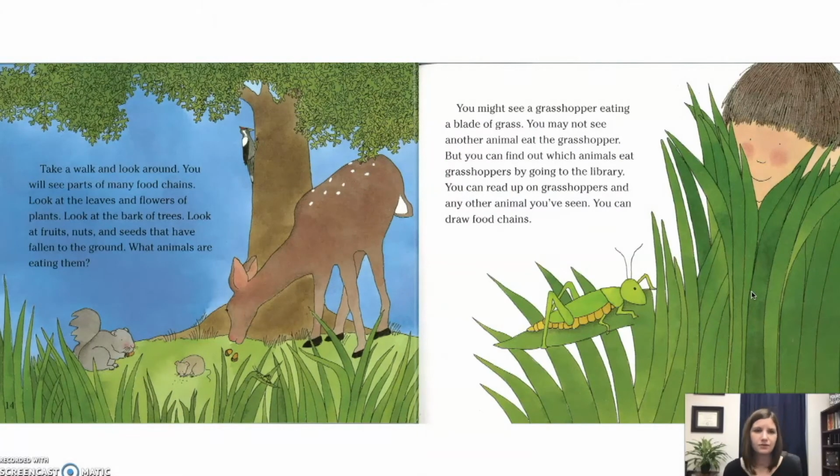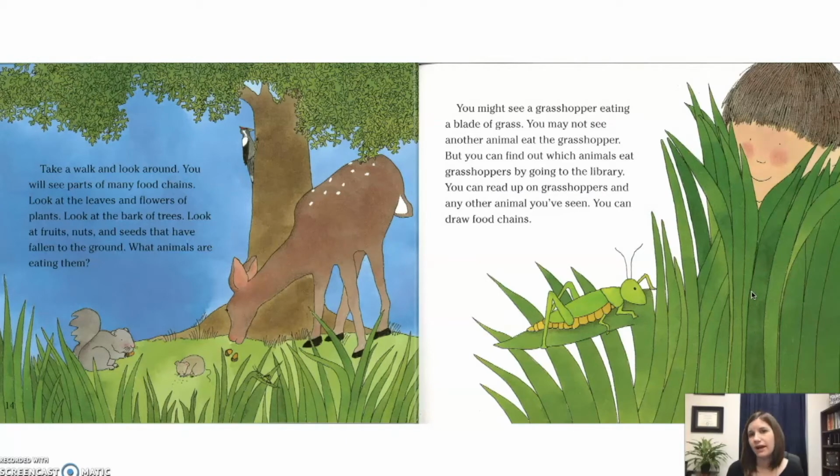Take a walk and look around you. You will see parts of many food chains. Look at the leaves and flowers of plants. Look at the bark of trees. Look at fruits, nuts, and seeds that have fallen to the ground. What animals are eating them?